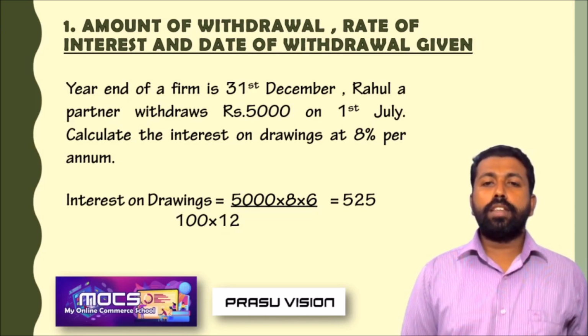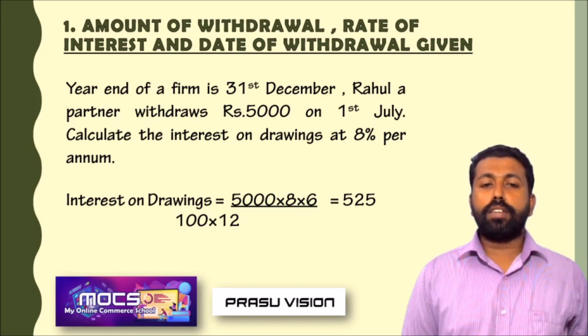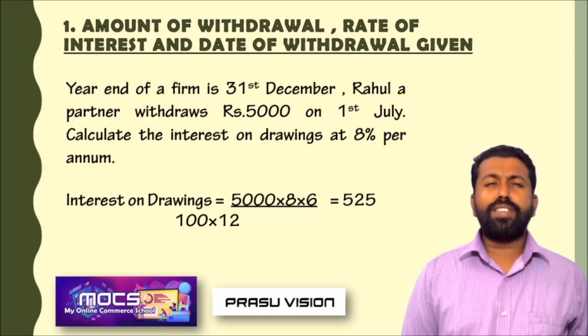So 1st July is the date. So July, August, September, October, November and December, 6 months. So 5,000 into 8 by 100 into 6 by 12, we will get 525 as the answer. So this is the simplest method of calculating interest on drawings. Remember: the amount of drawings into rate by 100 into the period.